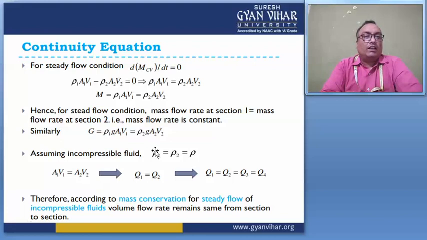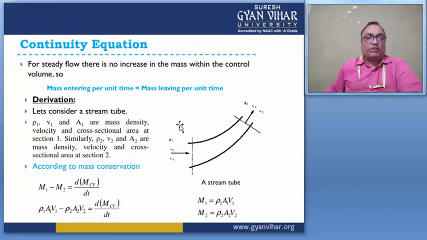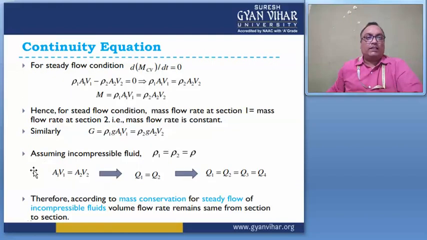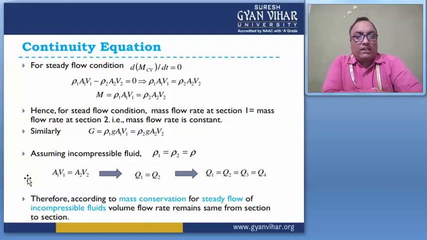Put this value in this equation. So the right hand side is totally 0. Then rho 1 A1 V1 minus rho 2 A2 V2 is equal to 0. It gives rho 1 A1 V1 equal to rho 2 A2 V2. This gives m equal to rho 1 A1 V1 equal to rho 2 A2 V2.